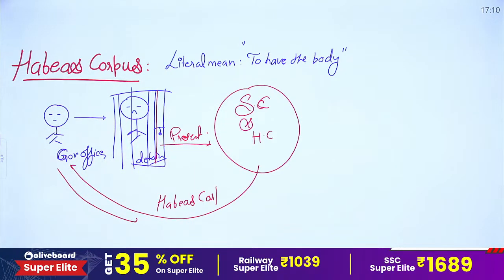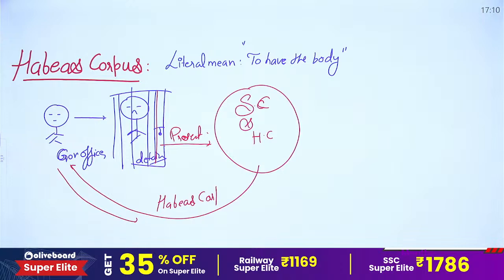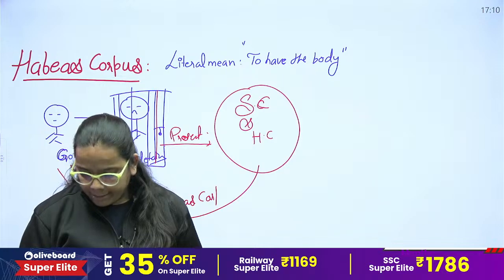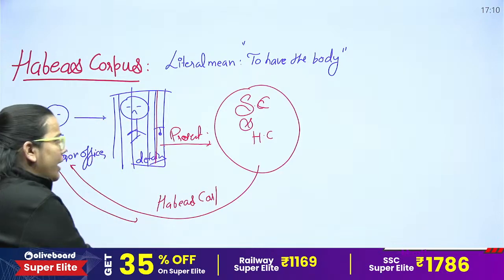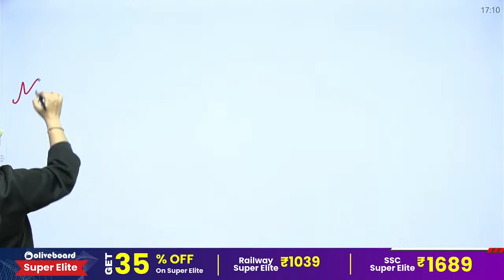So, basically this particular writ would not lie if a person is not actually detained. Okay, clear everyone? Now, let's move to the second writ, and the second writ is